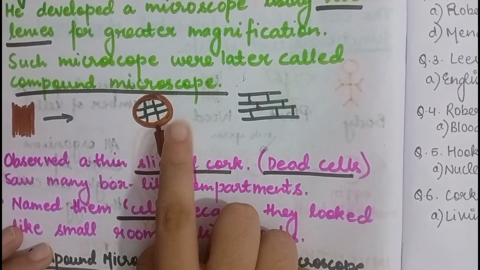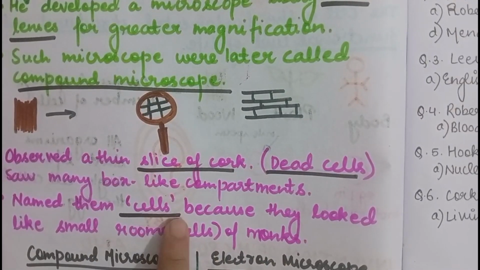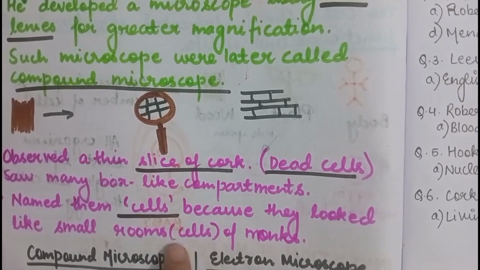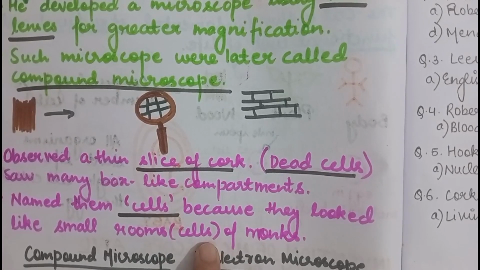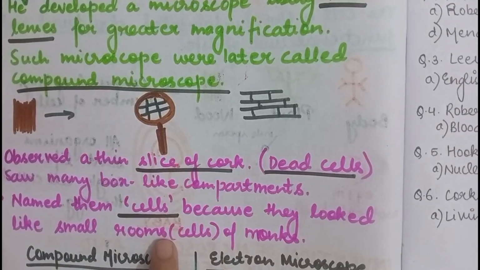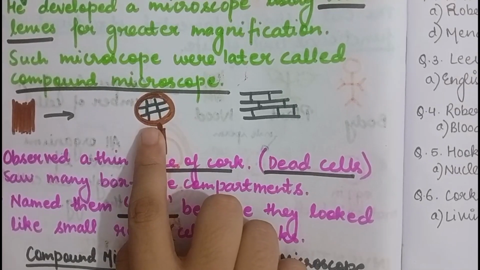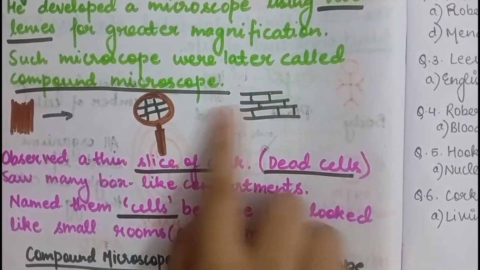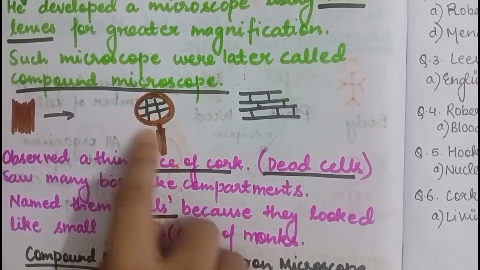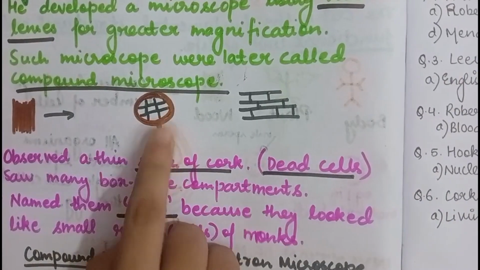He named them cells because when he saw these box-like compartments, it reminded him of the small rooms of monks. The word cell also means small rooms. So earlier the word cell used to mean small rooms. So when he saw those boxes, it reminded him of those small rooms, so he named them cells. This is a small room of bricks. So it reminded him of that small room, so he named these tiny box-like compartments as cells. So this was the discovery of Robert Hooke.